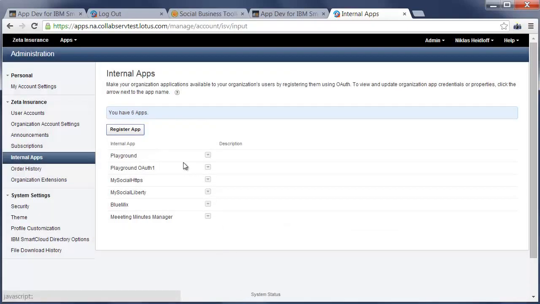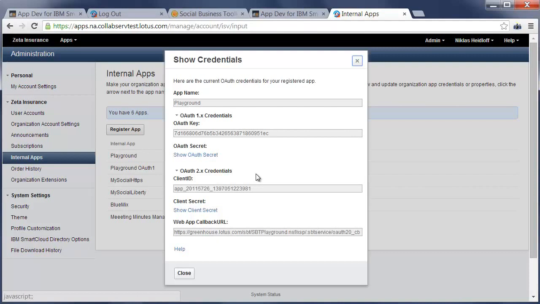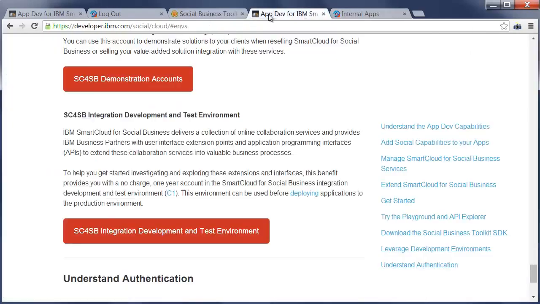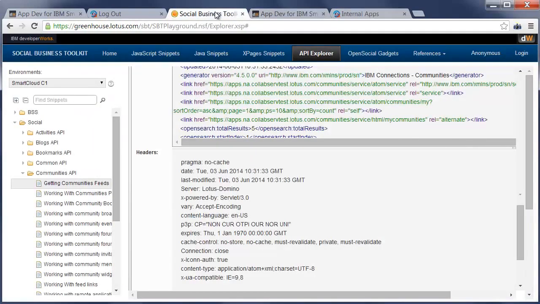Now once you have done that, and I've done it already for my test organization Zeta Insurance, for the playground you can go to show credentials to get the list of all the keys and secrets that you need now in the next step. So once you have registered your application, I can switch back now to the playground, and I can define my own custom environment.